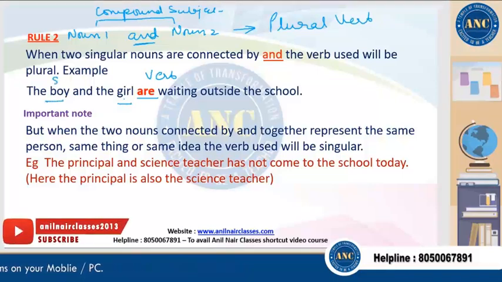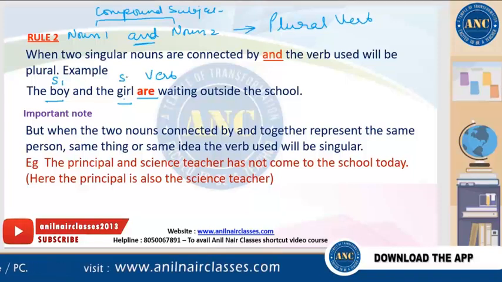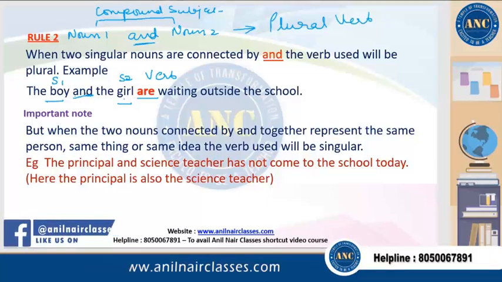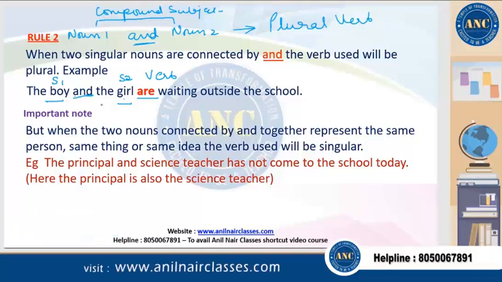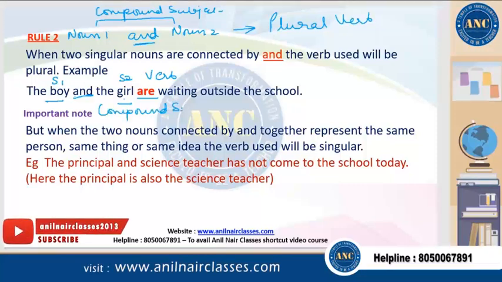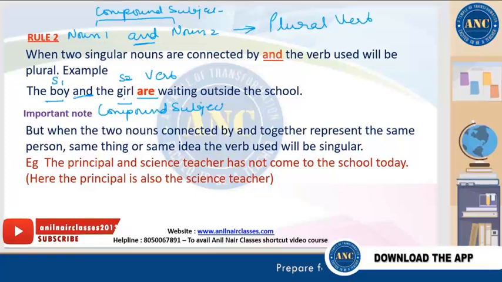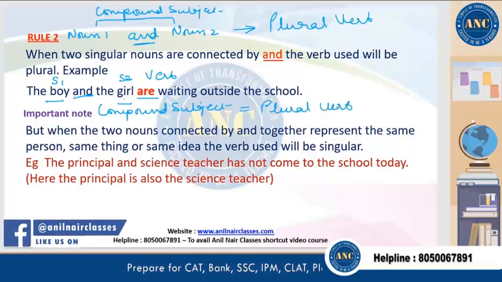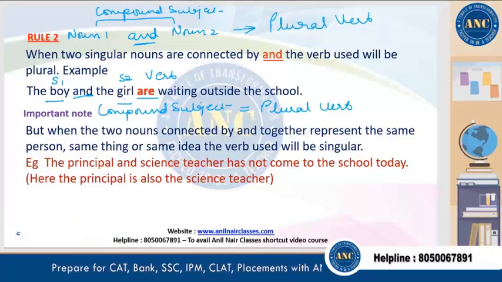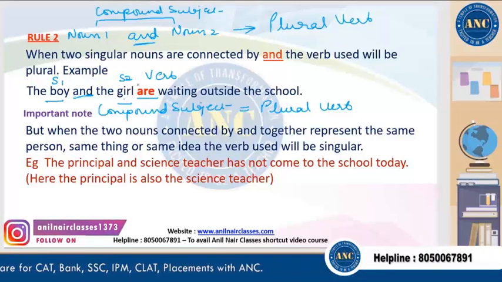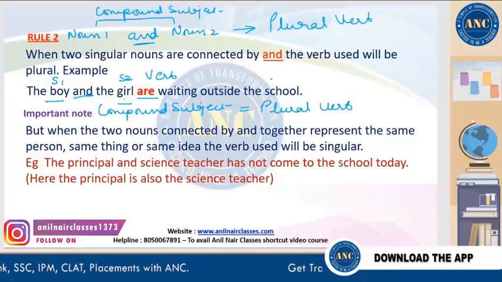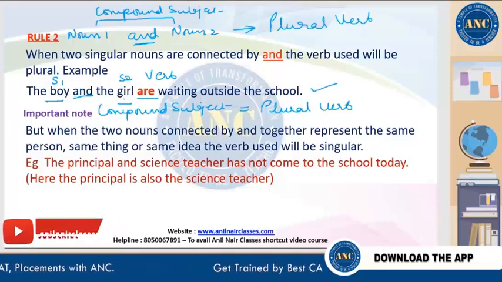So this is subject 1, subject 2. That means two nouns are there and they are joined with the word and. So they are compound subjects. So when they are compound subjects, what will we do? We will use the plural form of the verb. So are is a plural form, right? And two subjects are there. So the subject-verb agreement is perfectly fine over here.